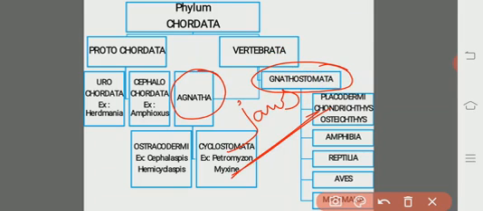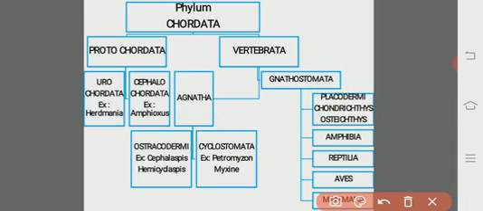Now, what are the differences between Agnatha and the Gnathostomata? The names themselves indicate it. A means absent, and natha means jaw, so absence of jaws. These vertebrates lack jaws; they are jawless vertebrates, so we simply call them the Agnatha.